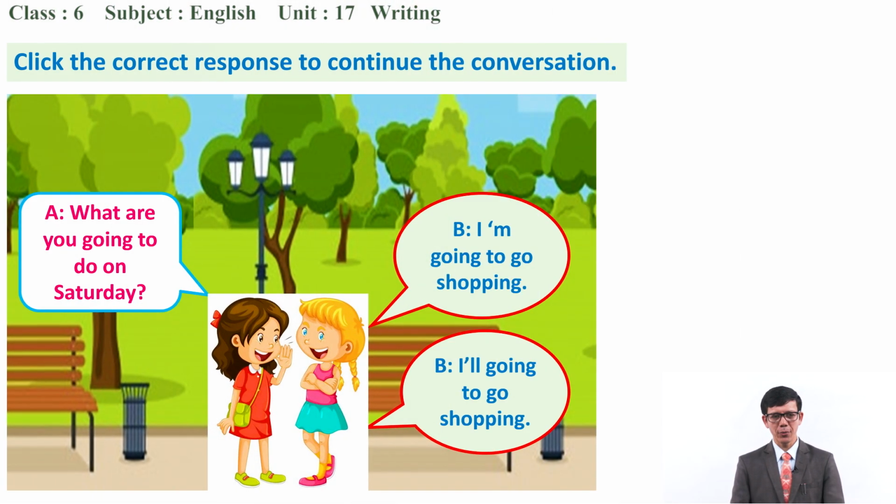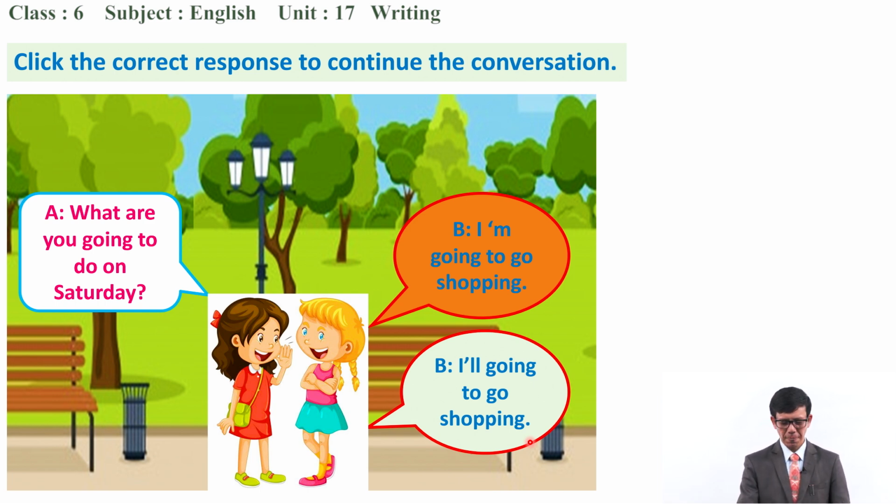Let's see another one. So, what are you going to do on Saturday? A says to her friend, what are you going to do on Saturday? And the response, I'm going to go shopping, or I will going to go shopping. Which response is correct there? Have you chosen? Perfect. So the right answer is I'm going to go shopping on Saturday. Okay, that is the right response for this one.